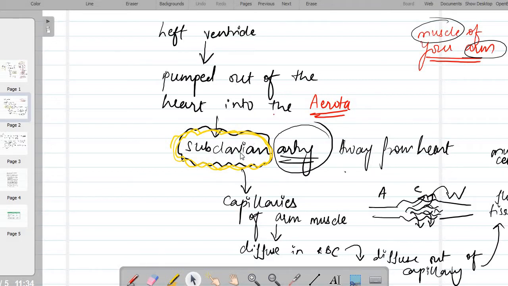Now we have the subclavian arteries with us, which carry blood away from the heart. Since the main destination where we need to reach is muscles of your arm, therefore there will be subclavian arteries which are particularly for the arm muscles only. I'll show you the location for the same.